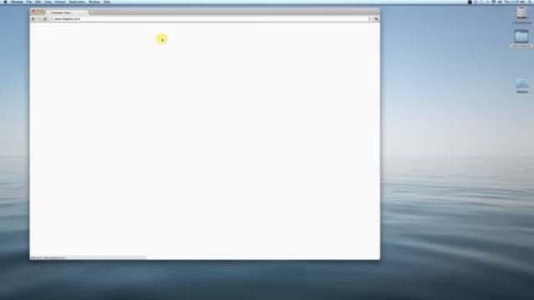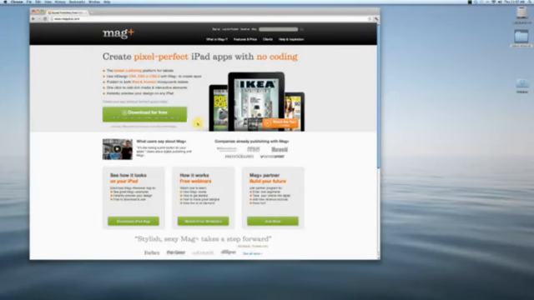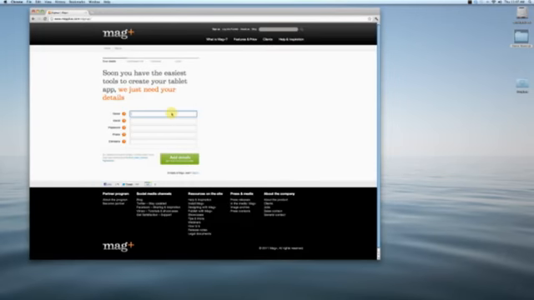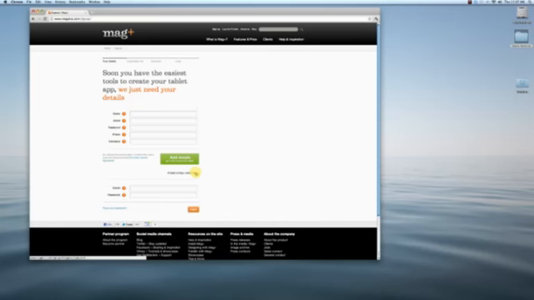But now let me head back home and start the download and installation process. As I said, the tool set is always free, so I can just click this download button and fill in my information. In fact, I'm already a Mag Plus user, as you can imagine, so I'm just going to hit my login button. If you've already installed the tools and you just need to put them on another computer, or you lost them on that one, you can always come back here, log in, and re-download the tools.